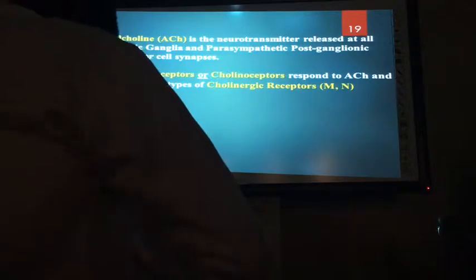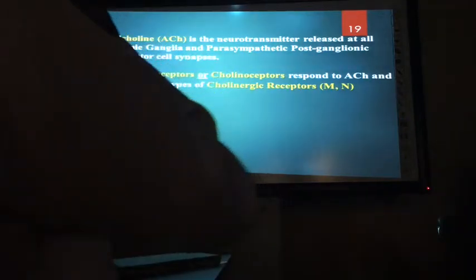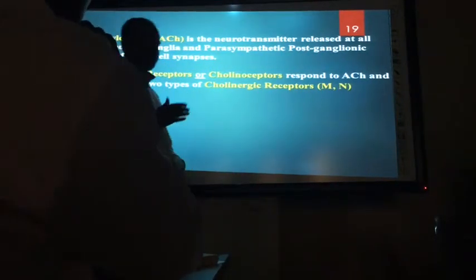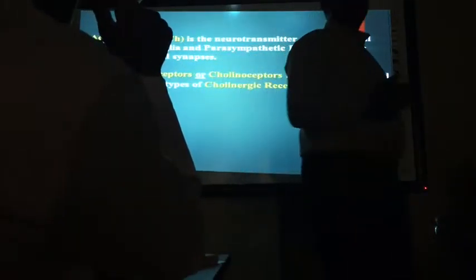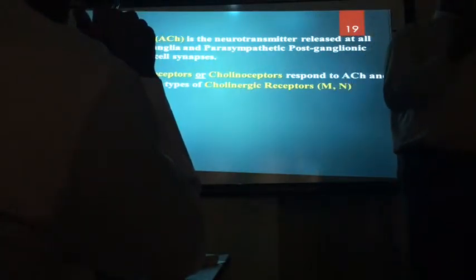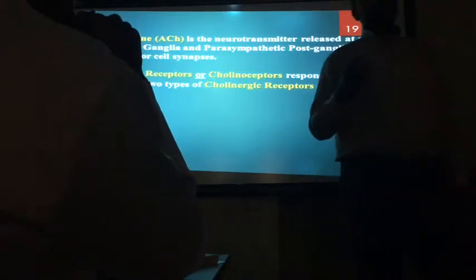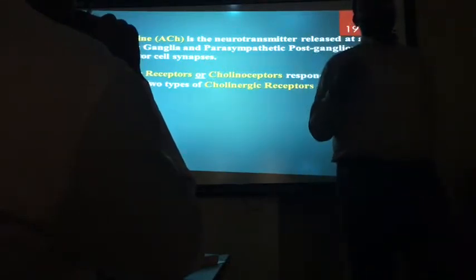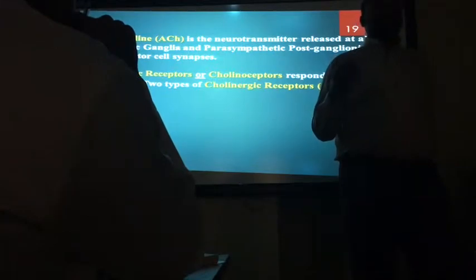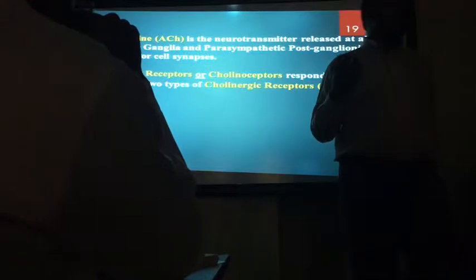During the initial discovery of these receptors in the 19th century, they were first studied in animal tissues in vitro, like you do in pharmacology experiments. Many scientists, I think Dale or some others, performed various experiments. At that time they used two agonists: one is called muscarine, another is nicotine.